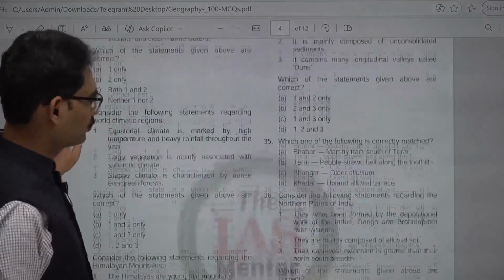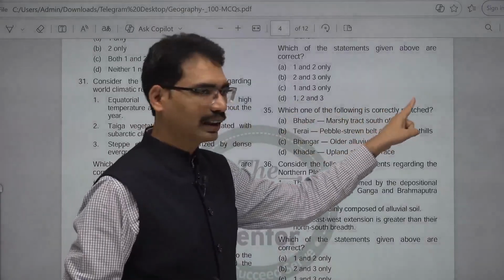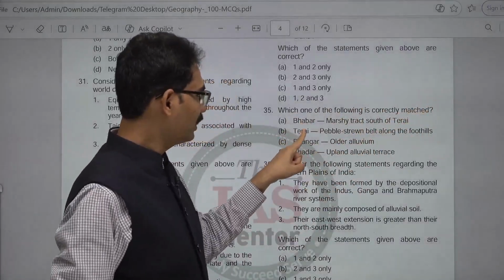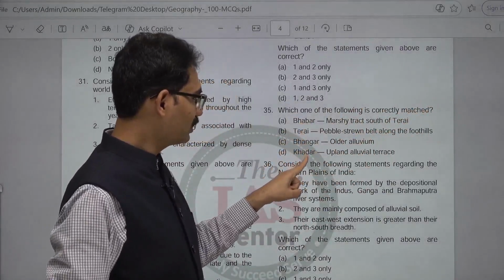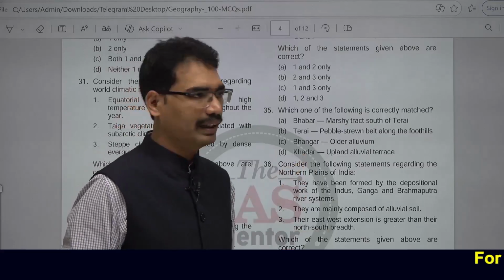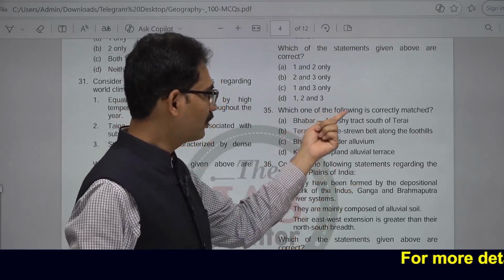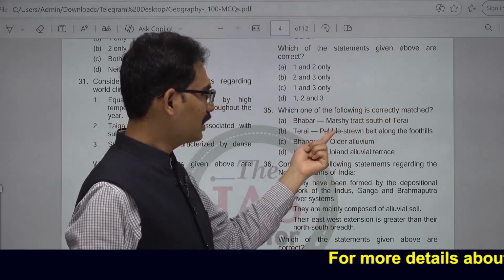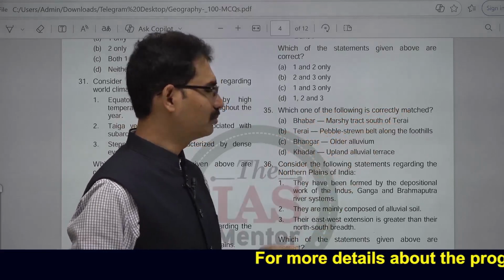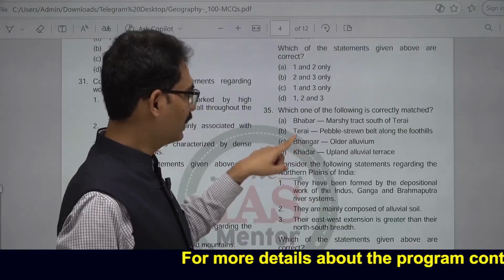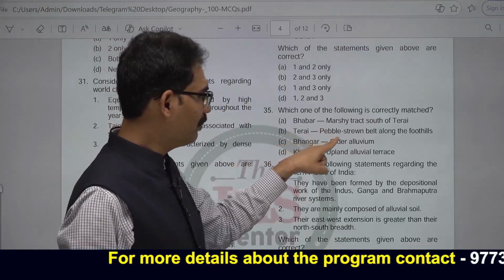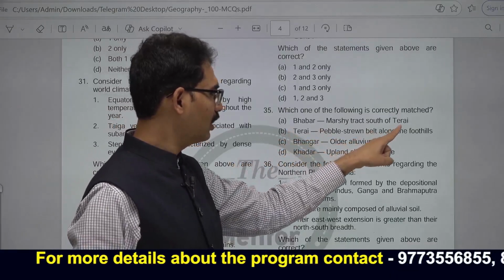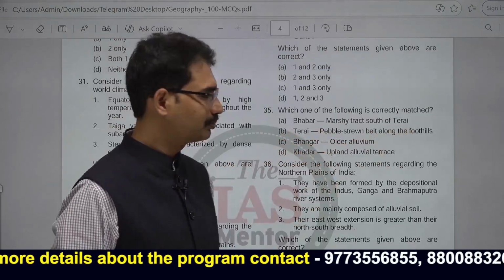35. Which one of the following is correctly matched? Bhabar, Terai, Bangar, Khadar. This is related to the plain area. Marshy tract south of Terai. That is not Bangar; that is the Terai region. Terai, pebble-strewn belt along the foothills. That is Bhabar.